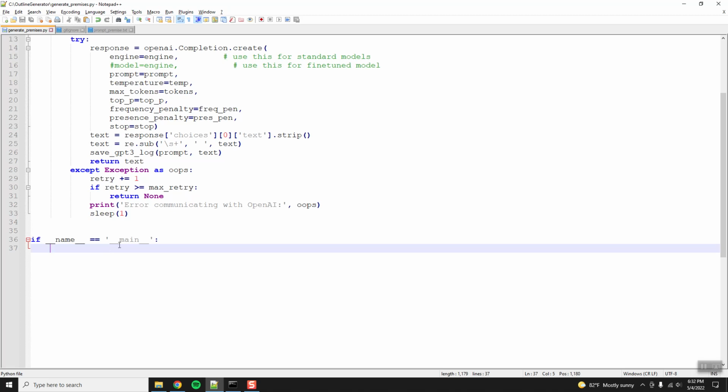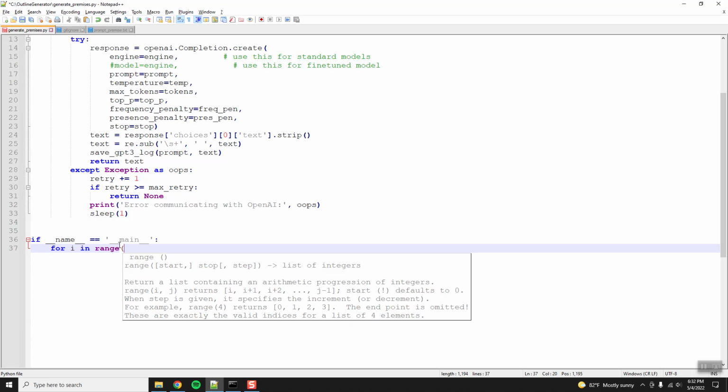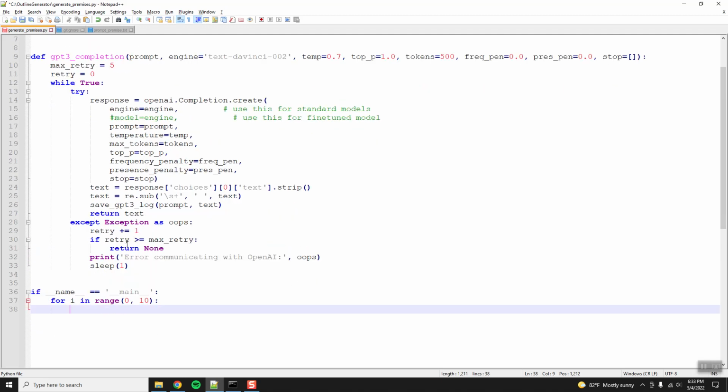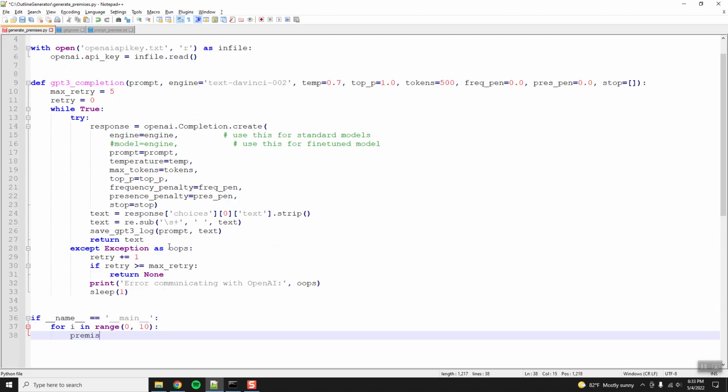Okay, let's see, for i in range 0 to 10. Let's just do 10 for now. Let's see, premise equals GPT-3 completion.